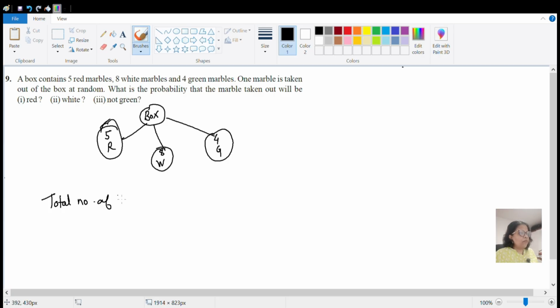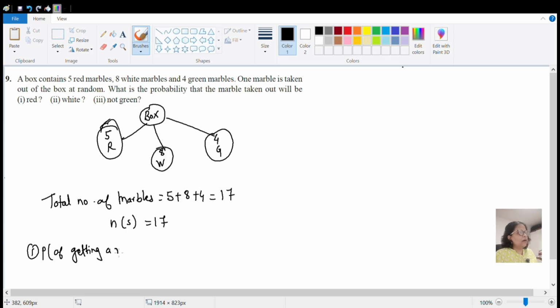Total number of marbles is equal to 5 plus 8 plus 4. So here you will get total number of marbles are 17. So you can see the number of total sample space which is there, which is 17.